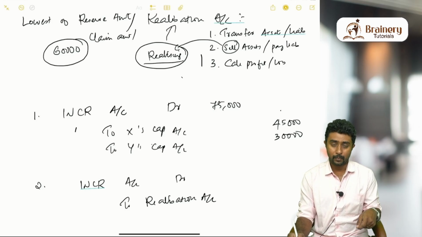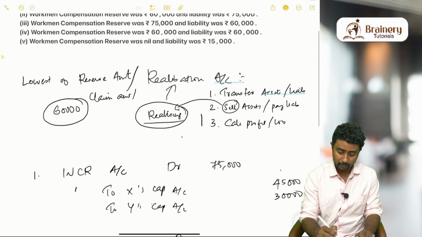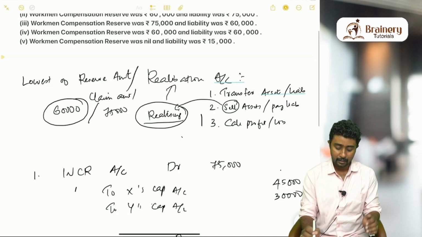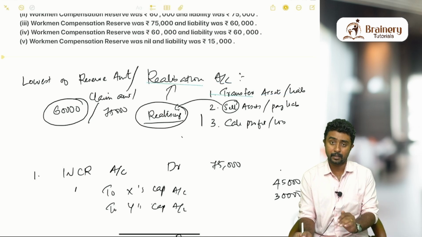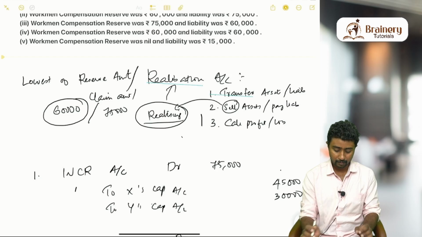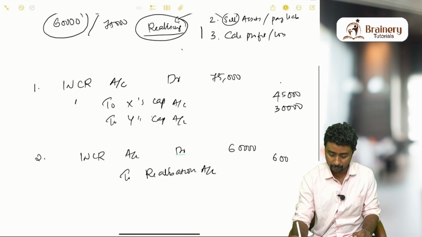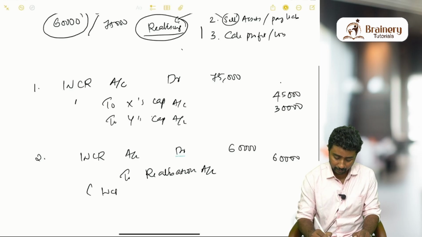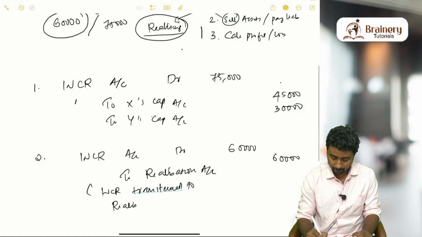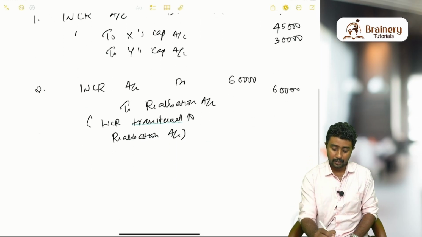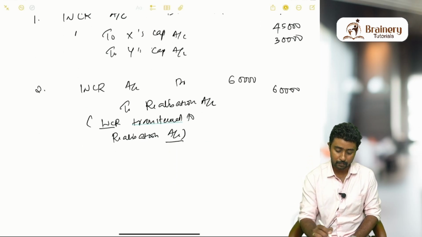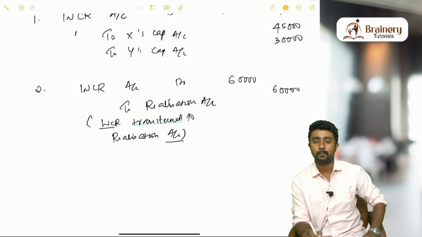Now what did I tell? How much should we transfer? 60,000 or 75,000? 60,000 is the reserve amount, claim amount is 75,000. Lowest of this means 60,000, so 60,000 we have to transfer here. Narration will be workman compensation reserve transferred to realization account. I just wrote it in short. You know how to write it properly, so you have to write proper narrations.